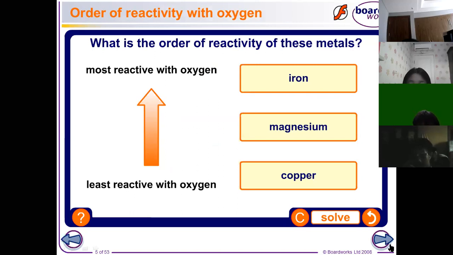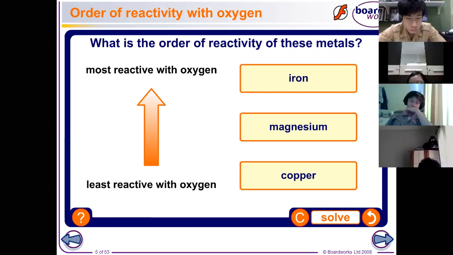So can you please arrange it properly? The first one in the choices is iron, followed by magnesium, and last is the copper. So which one is the most reactive based on what you watched a while ago?